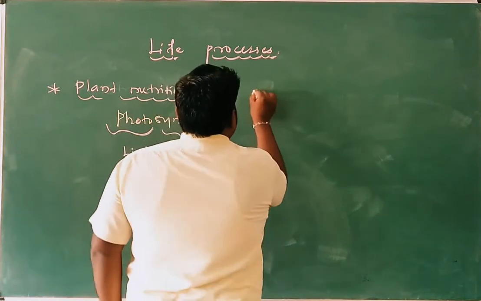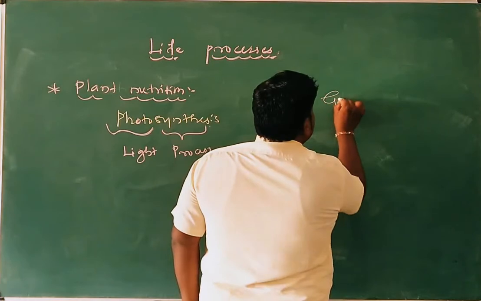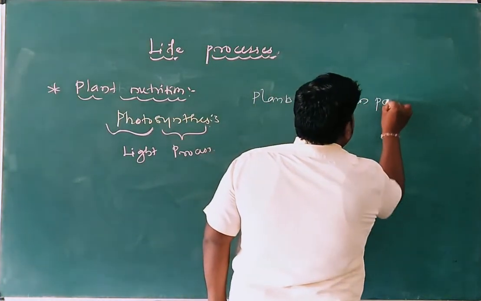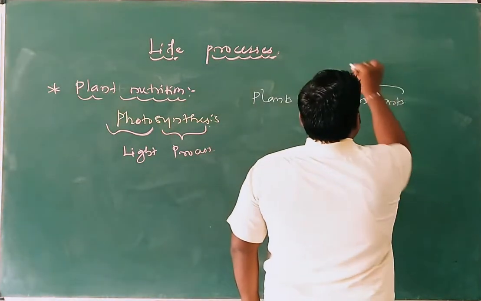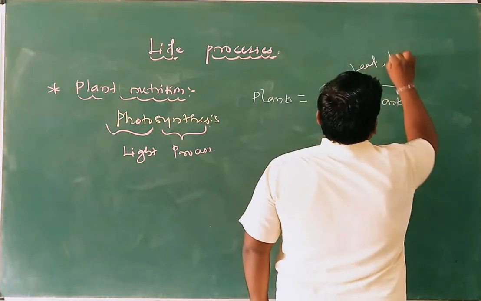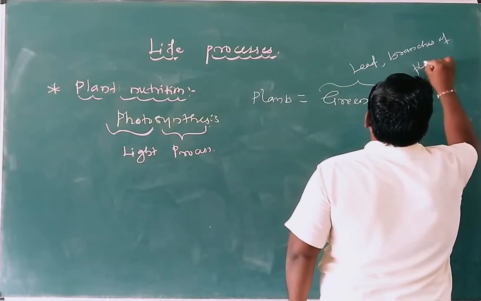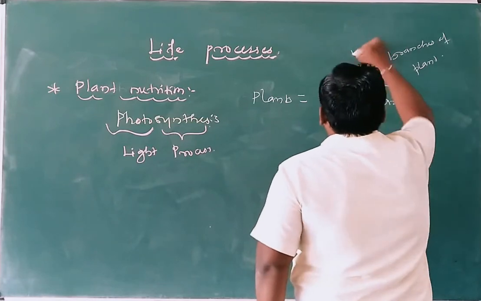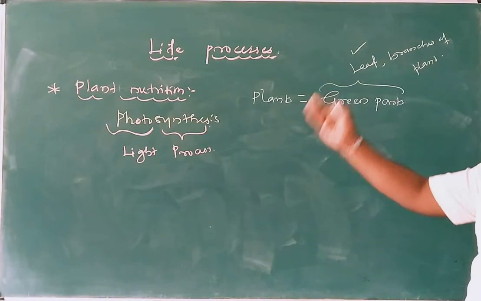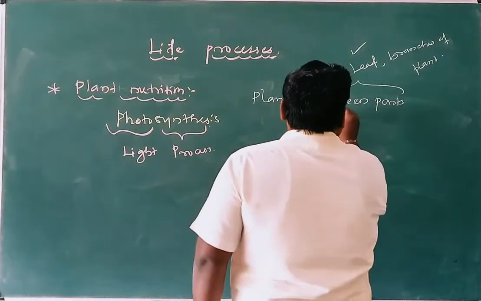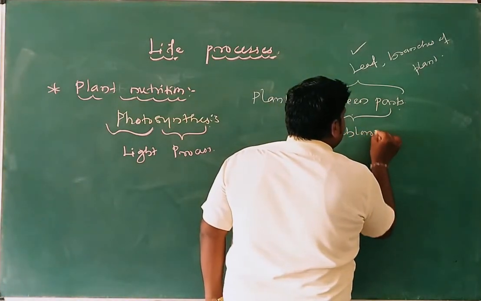In plants, the first point is green parts. Green parts means leaves and some branches of a plant. But only the leaf can synthesize food for plant nutrition. In a green plant, the green pigment present there is chlorophyll.